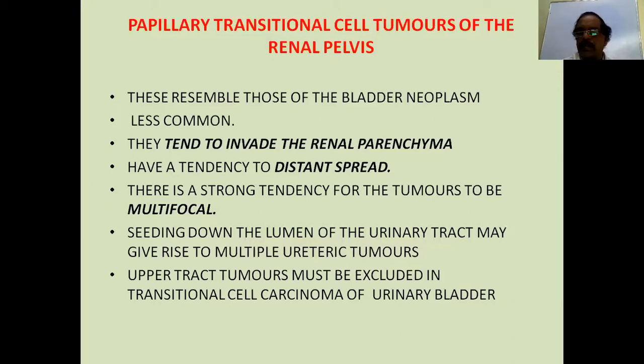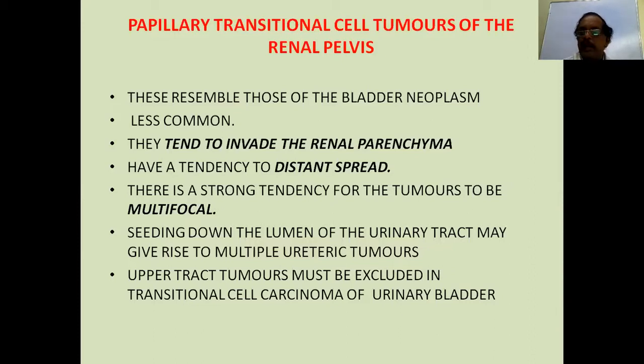Now, as we said, this also has the renal pelvis. What is the histological type of tumor that arises from the renal pelvis? It is a transitional cell tumor. Transitional cells line the bladder, ureter, and the renal pelvis. So whenever there is a bladder neoplasm or vice versa, you have to search the entire area for transitional cell malignancy. Please remember this whenever you are dealing with cancer of the kidney or a transitional carcinoma of the renal pelvis. You have to search for tumors elsewhere.